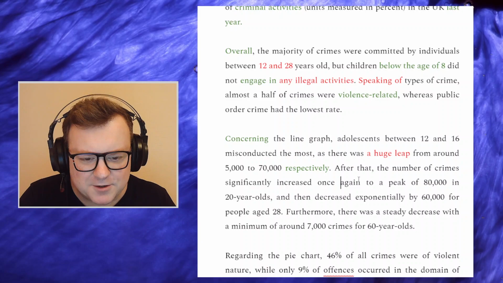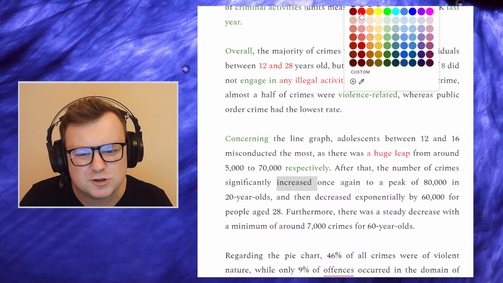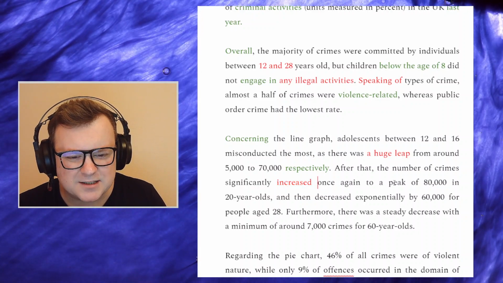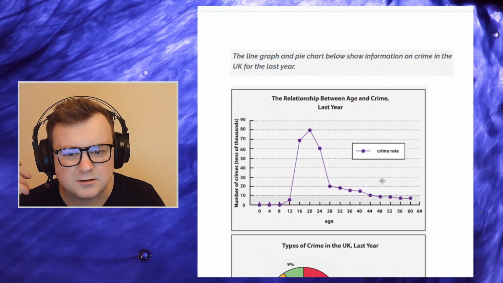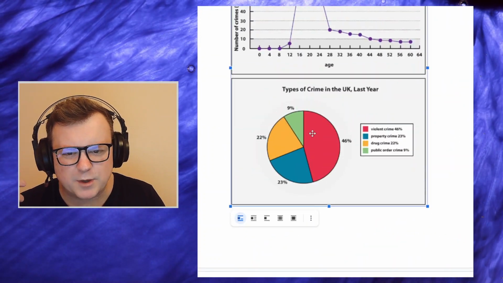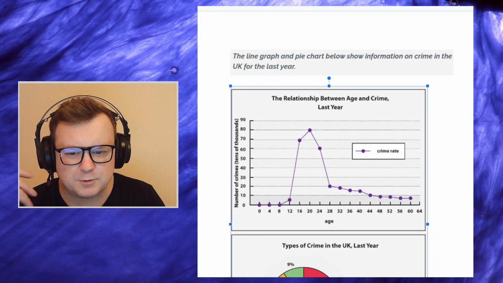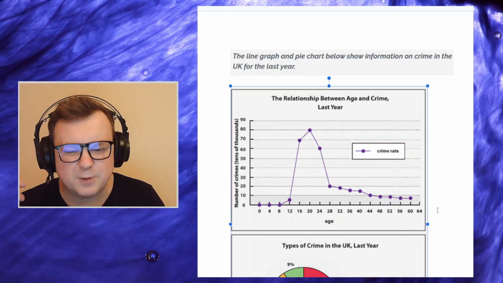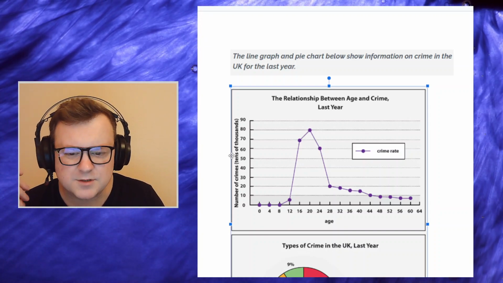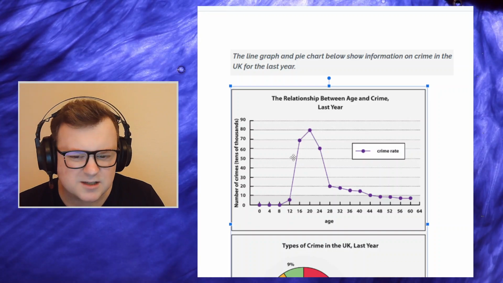After that, the number of crimes significantly increased. And again, sounds more like candidate is describing a dynamic line graph. Once again, to a peak of 80. Again, peak. Okay, we could say peak here. I just think there are easier ways of saying it, because it's static. An easier way of saying it is that the age at which most people committed the most crimes was 20, accounting for 80,000 in comparison with 16-year-olds at 70,000 and, I don't know, 24-year-olds at 60,000 or something like that.